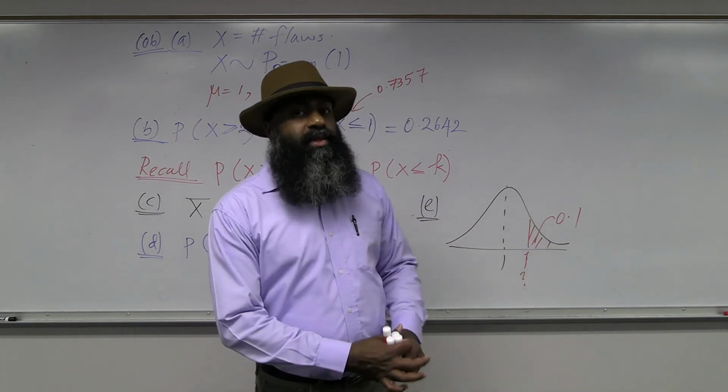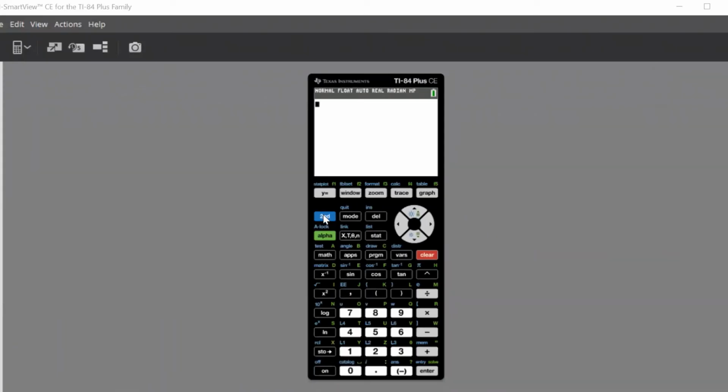Okay? Let's go to your calculator. So here's the calculator again. Let's go to distribution, second, variables. That's where we have distributions. This time I have to select number 3, inverse normal. Select that and hit enter. Area. I can straight away enter 0.1 as the area because in the fourth line, I can define that the tail is right. In case your calculator doesn't have that fourth line, which indicates the tail, whether it's left tail, center, or right, you have to enter 0.9 as the area. Because in all the versions of TI-84, area stands for the area to the left.